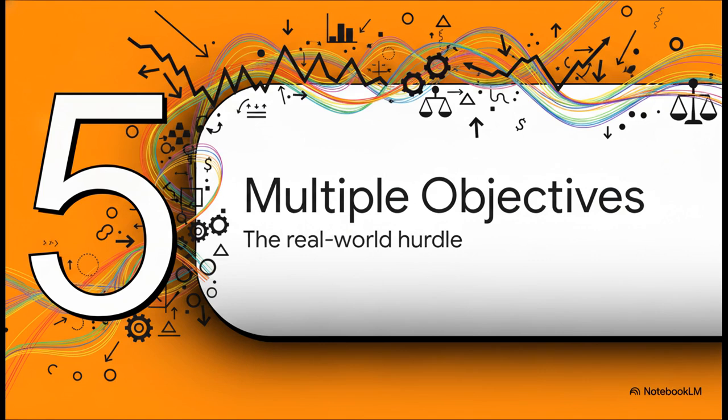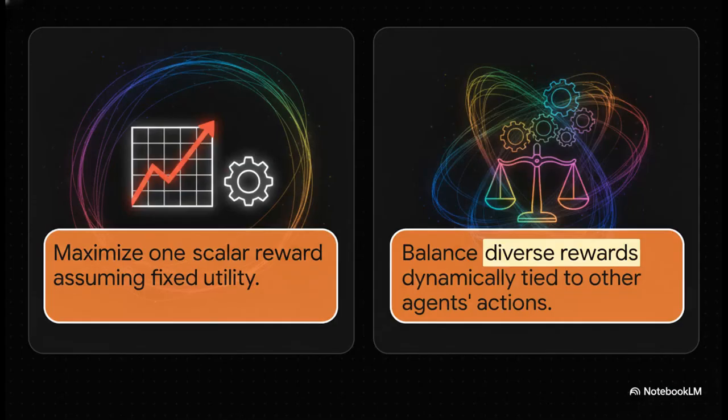And that brings us to the real climax of this explainer, Section 5, Balancing Multiple Objectives. This is the ultimate real-world hurdle, because let's face it, agents rarely just have one single goal. A financial trading bot doesn't just plan for profit. It has to balance maximizing profit against minimizing risk at the exact same time. Now, this creates a massive problem. In a single objective Markov game, you're just maximizing one simple fixed number. Easy enough. But in multi-objective Markov games, or MOMGs, agents are balancing diverse vectorial rewards.